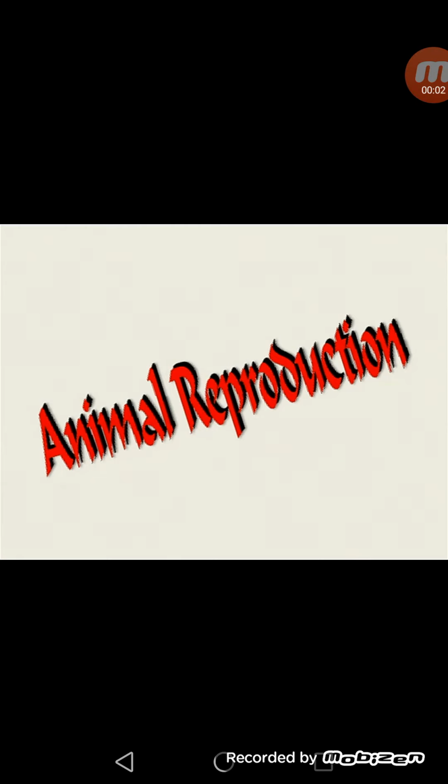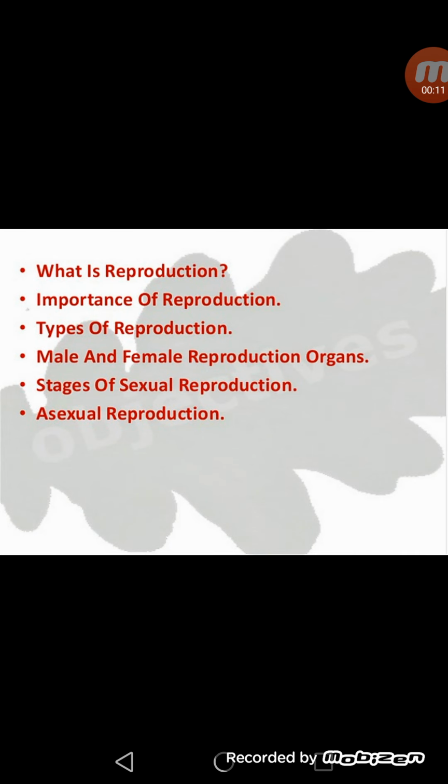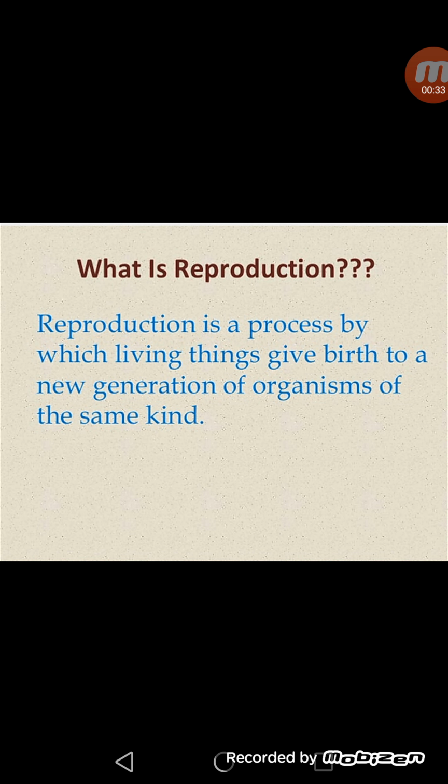Good morning, dear students. Today we are going to start chapter 9, that is reproduction in animals, or we can say animal reproduction. The main topics of this chapter are what is reproduction and what is the importance of reproduction, what are the different types of reproduction like asexual and sexual reproduction, what are male and female reproductive organs, and what are the different stages of sexual reproduction, and at last we will read about asexual reproduction and its types.